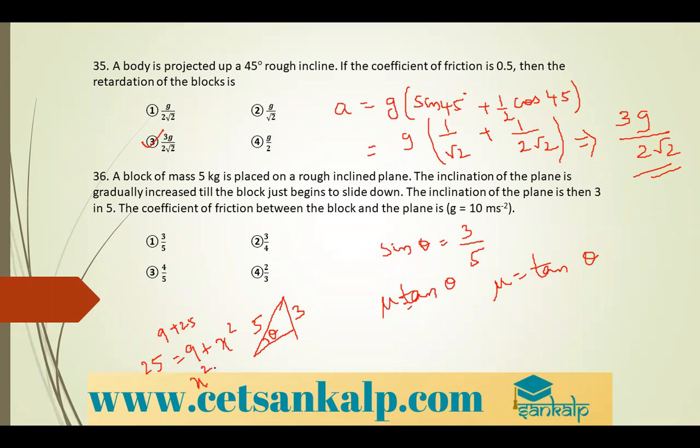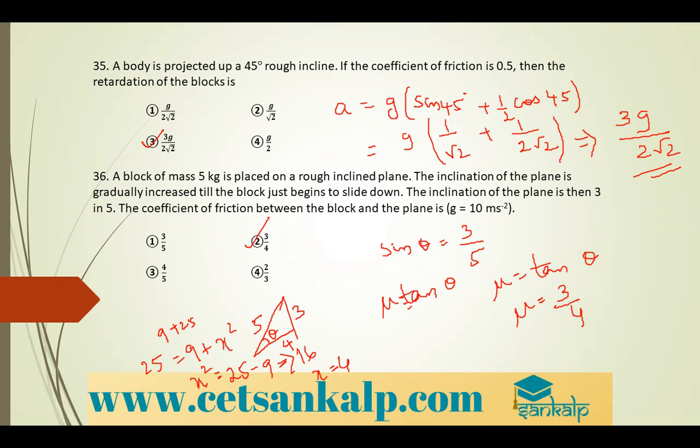So x square is equal to 25 minus 9 is 16. So x is equal to 4. This will be 4. So tan theta is 3 by 4. So mu is equal to 3 by 4. Option 2.